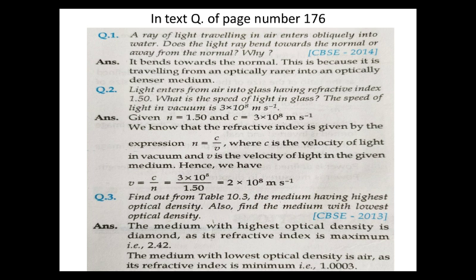Question number 3: find out from Table 10.3 the medium having the highest optical density. This table is given on page number 175 in your NCERT book, and you have to observe the refractive indices of all the media given there and find which has the lowest optical density. As we discussed, the lower the refractive index, the lower the optical density. So the material having the lower refractive index will have the lowest optical density.